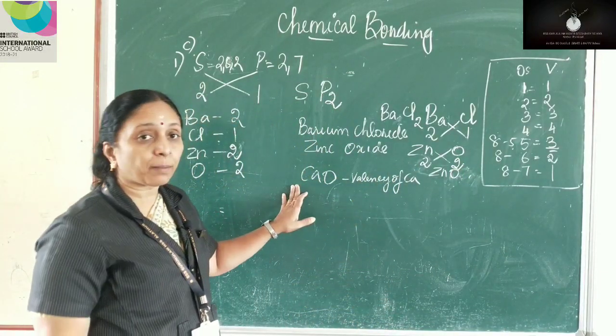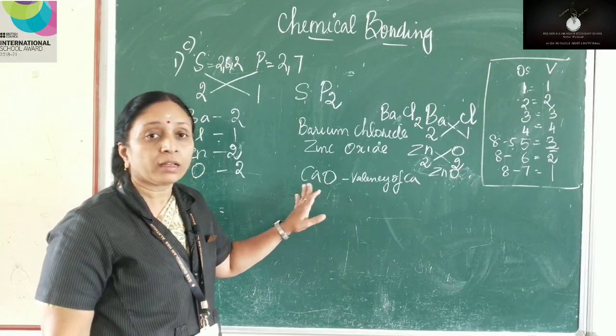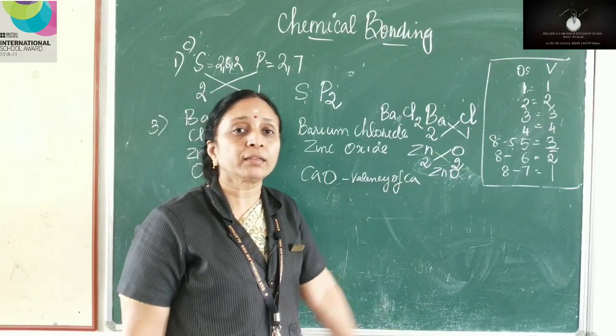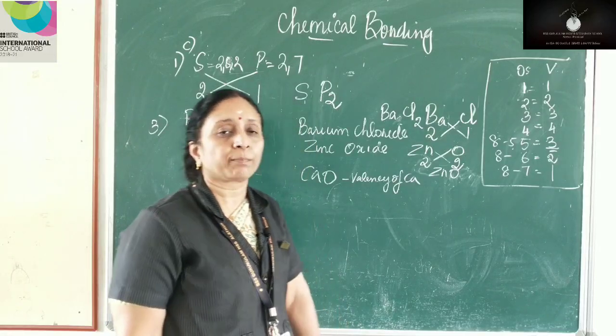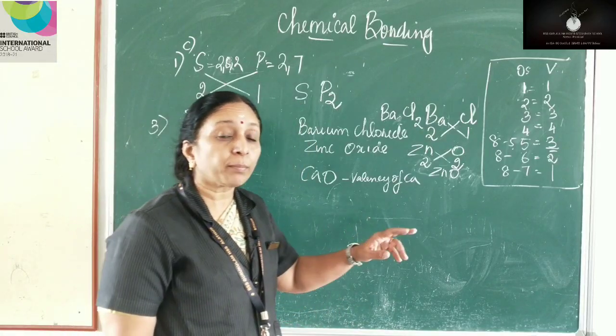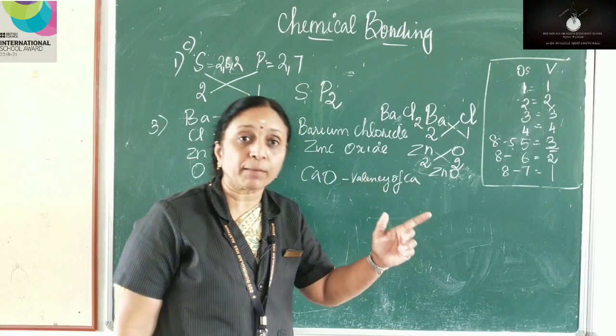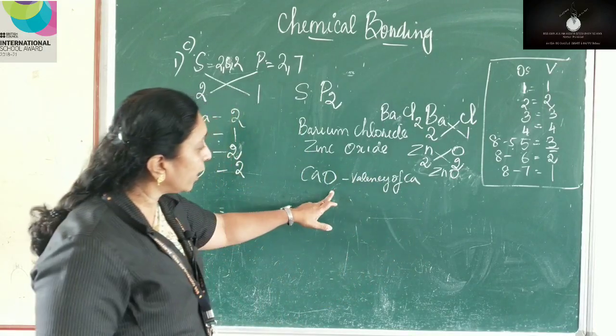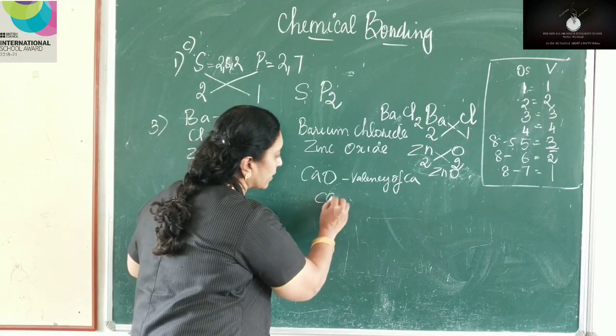Now we have the third part here, calcium oxide. The formula is given here. What should you do? You have to determine the valency of calcium. It is easy to determine the valency of one element if you have the valency of the other element. So here we will write the symbols Ca and O.